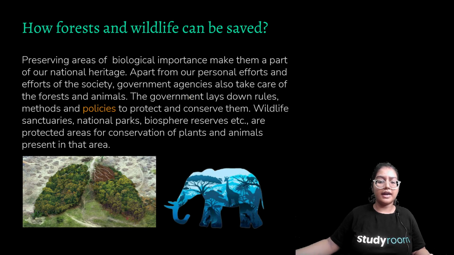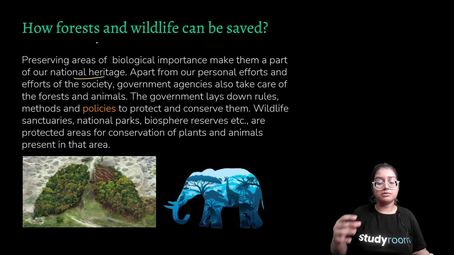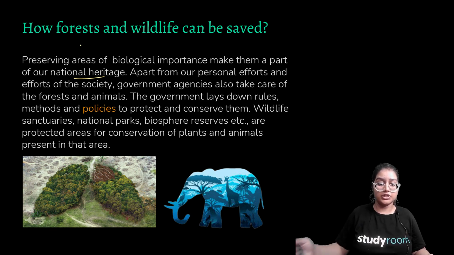How can forest and wildlife be saved? We can build natural parks, wildlife resources, and biological reserves. Some other examples are preserving areas of biological importance and making them a part of national heritage, just like our government has done. There are special biosphere reserves or national parks for special categories of animals. For example, Kaziranga is famous for rhinoceros. So they have linked the importance of saving our wildlife with the national heritage.